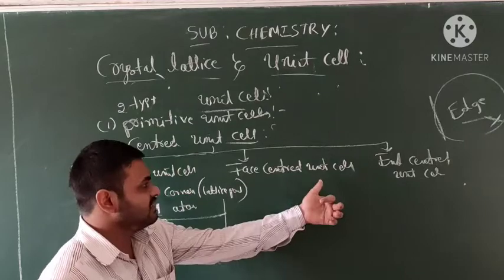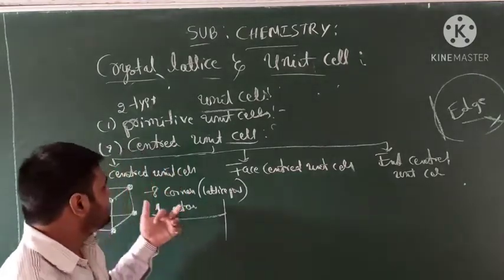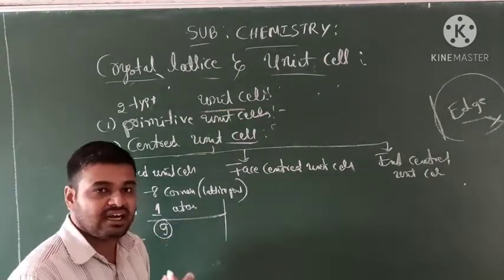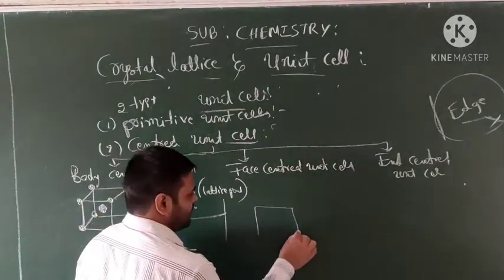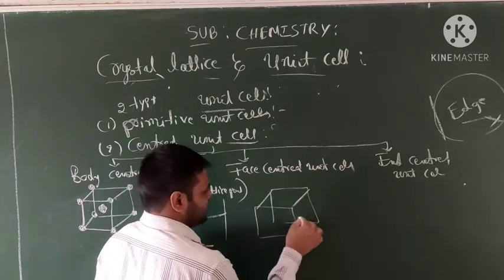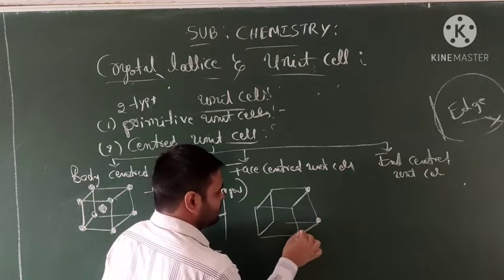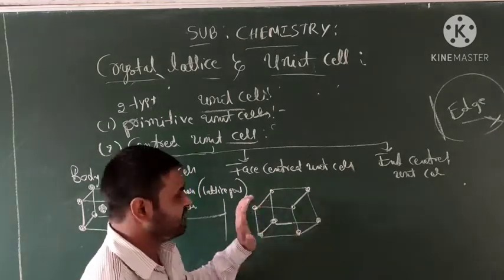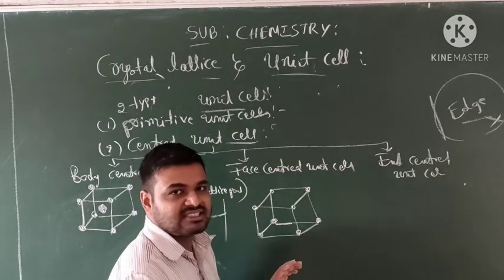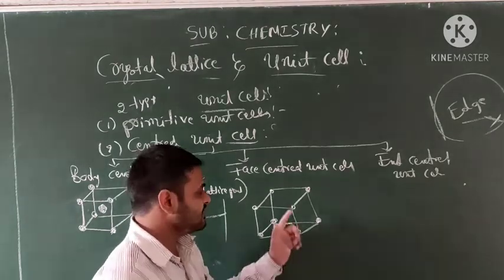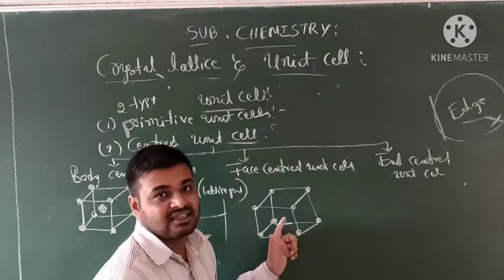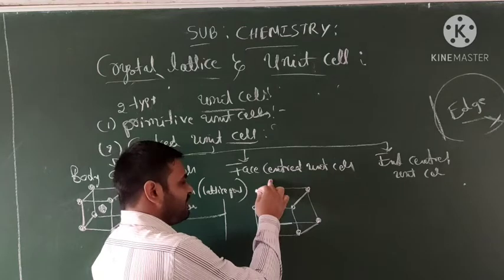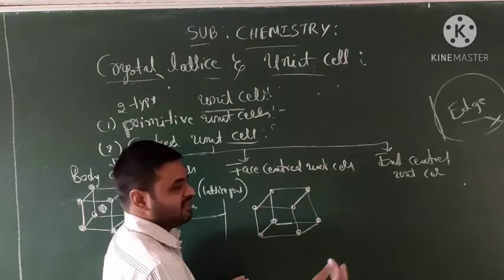So face centered unit cell: constituent particles are present on the corners and also on each of the faces. 1, 2, 3, 4, 5, 6, 7, 8 are the corners, and each face has 1 particle. Total 6 faces containing 6 constituent particles.